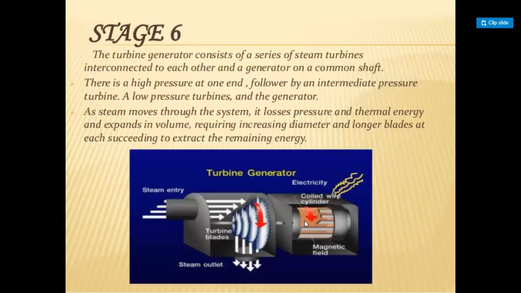The turbine generator consists of a series of steam turbines interconnected to each other and a generator on a common shaft. There is a high pressure turbine at one end, followed by an intermediate pressure turbine, and low pressure turbines at the generator. As steam moves through the system, it loses pressure and thermal energy and expands in volume, requiring increasing diameter and longer blades at each succeeding stage to extract the remaining energy.